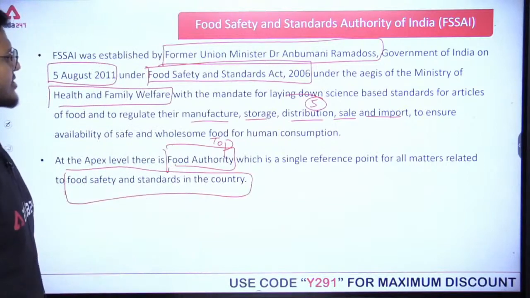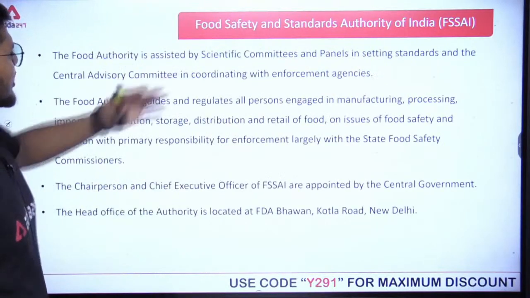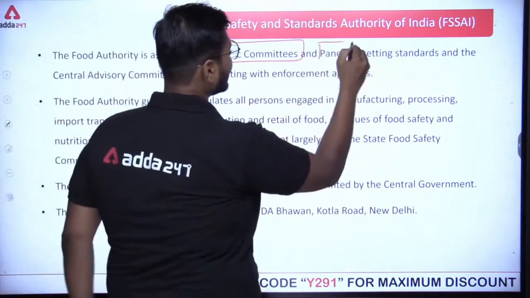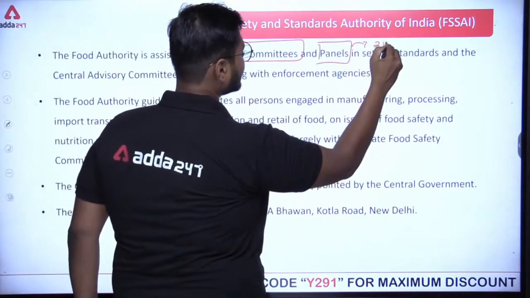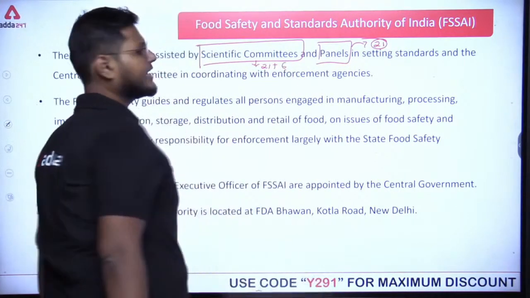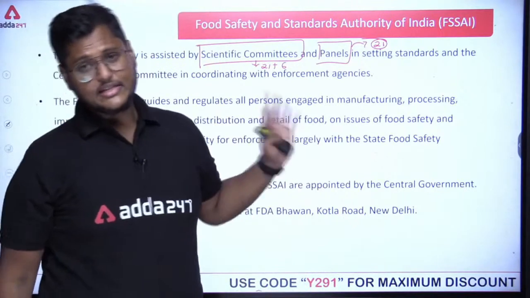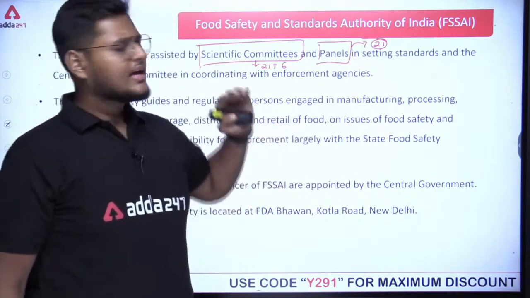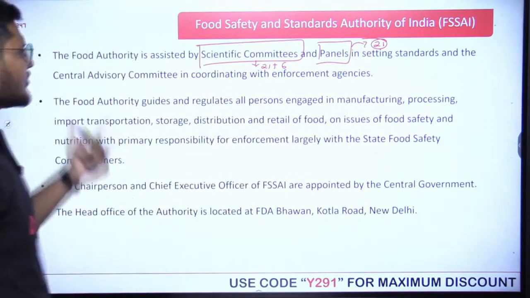Next, the Food Authority is assisted by scientific committees and panels. There are in total 21 panels here, plus 6 independent scientists. I will talk in detail about these also, but today it's only for your introduction.